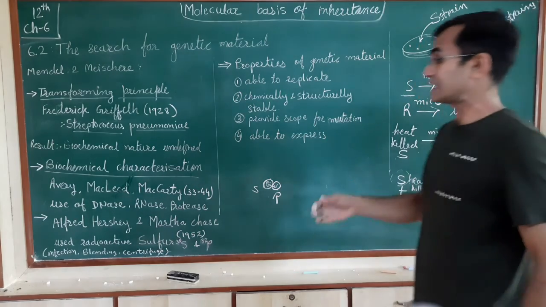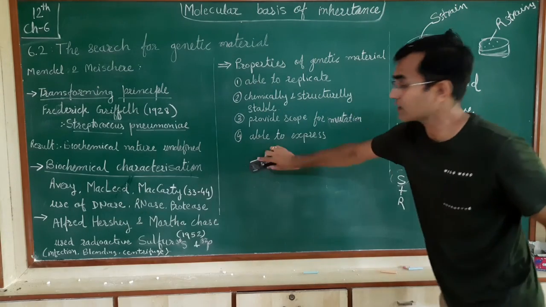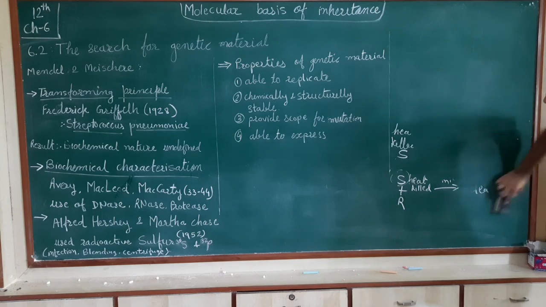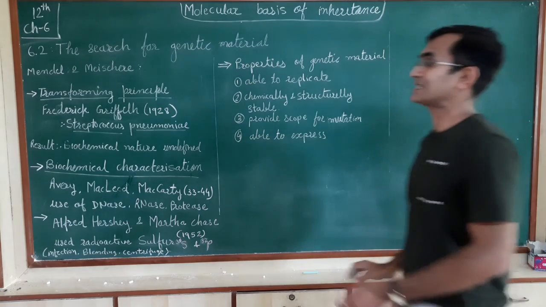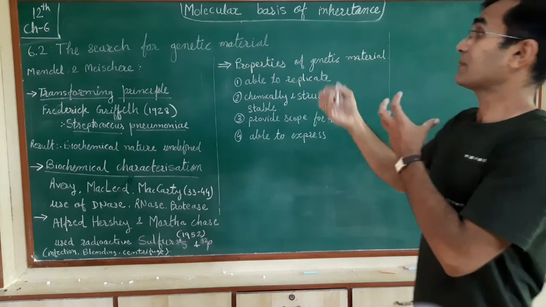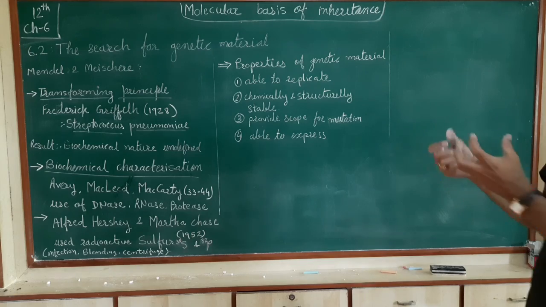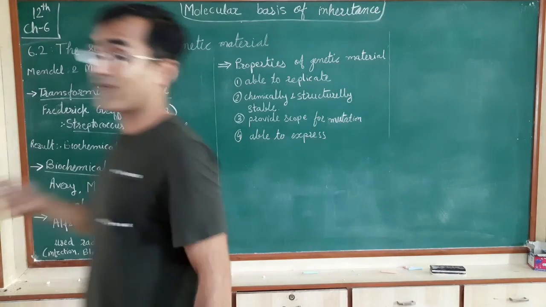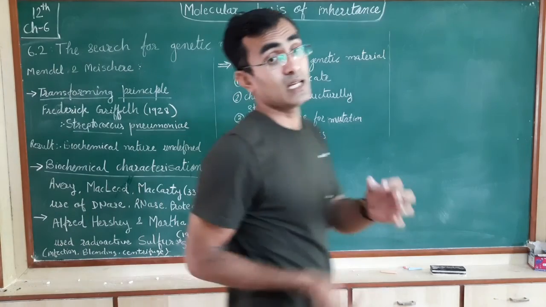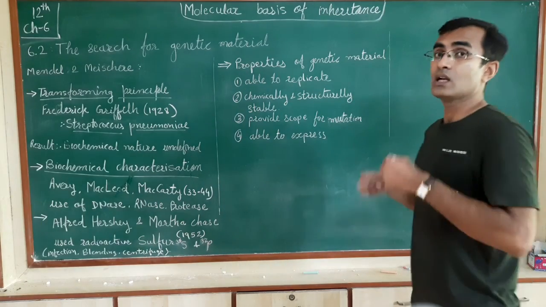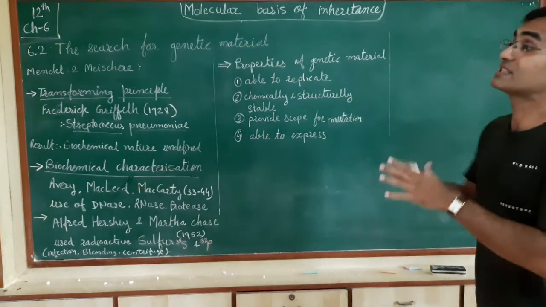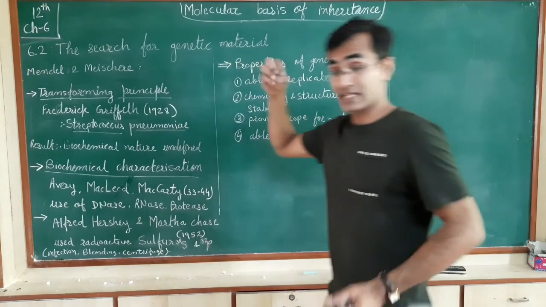After that, certain other scientists worked on the same problem. The work was carried over by other scientists in search of the biochemical characteristics of this genetic material. There was a group of three scientists called Avery, MacLeod and McCarthy, who tried to find out the biochemical characteristics of the genetic principle, the transforming principle.